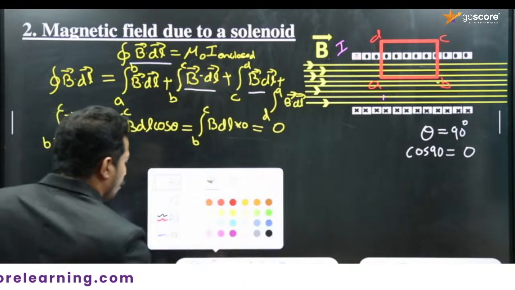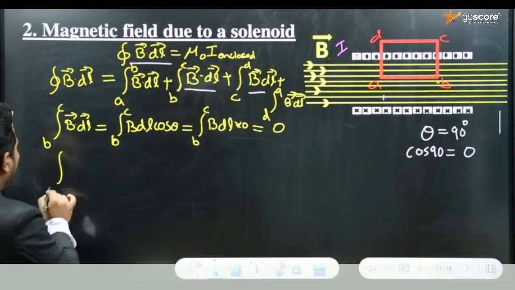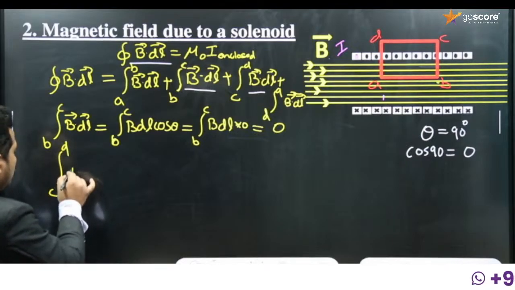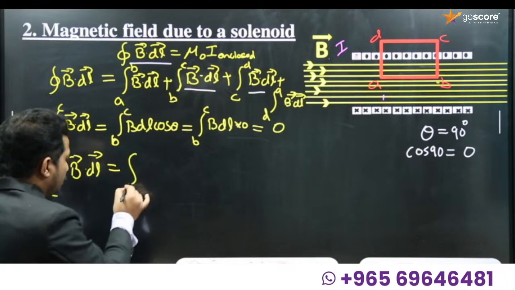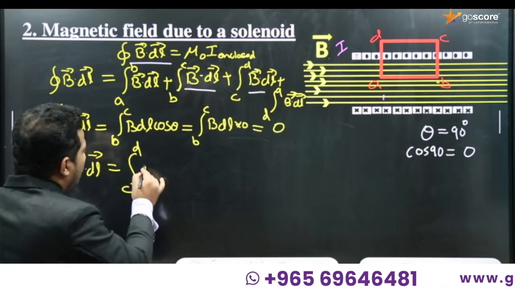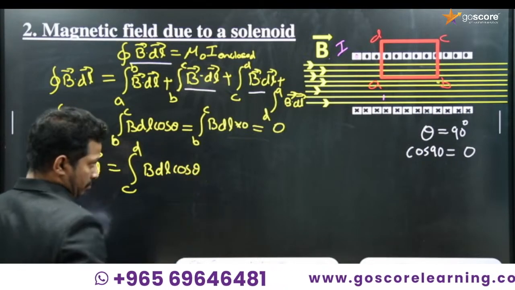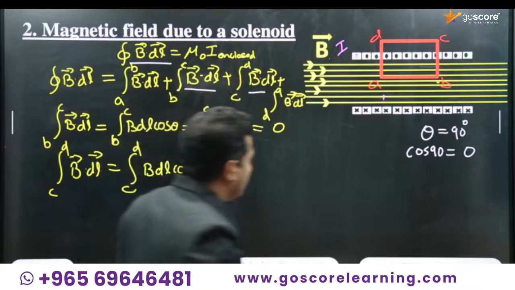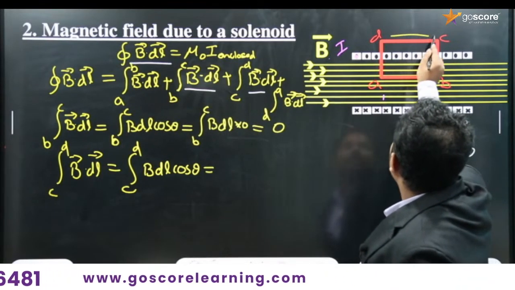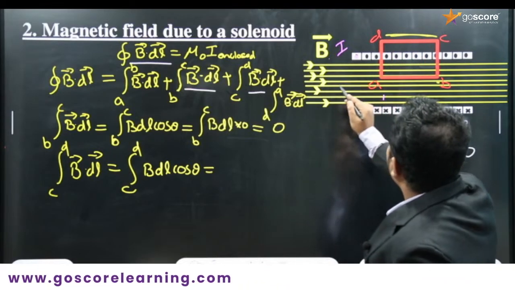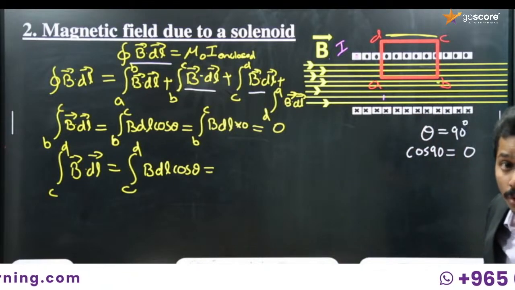Then we can consider the third one, which is from C to D. B dot dl is equal to the integral from C to D of B dl cos theta. What is the angle between B and dl here? This is the dl, C to D, this is the length, and the direction of B is on this side. So the angle will be 180 degrees.